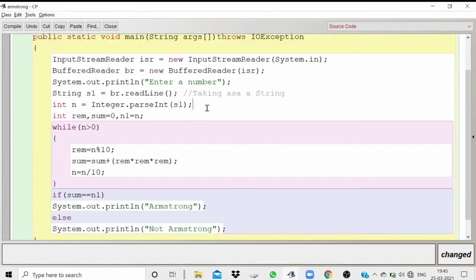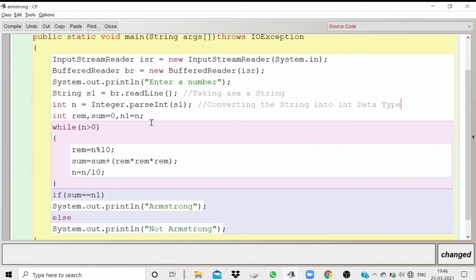So we'll be writing the comment for the next line, int n is equal to Integer.parseInt of s1. Here we are converting the string into int data type. We are converting the string which we have taken in s1 into int data type. If instead of int, it had been written as double n is equal to Double.parseDouble of s1, then it would be converting the string into double data type.